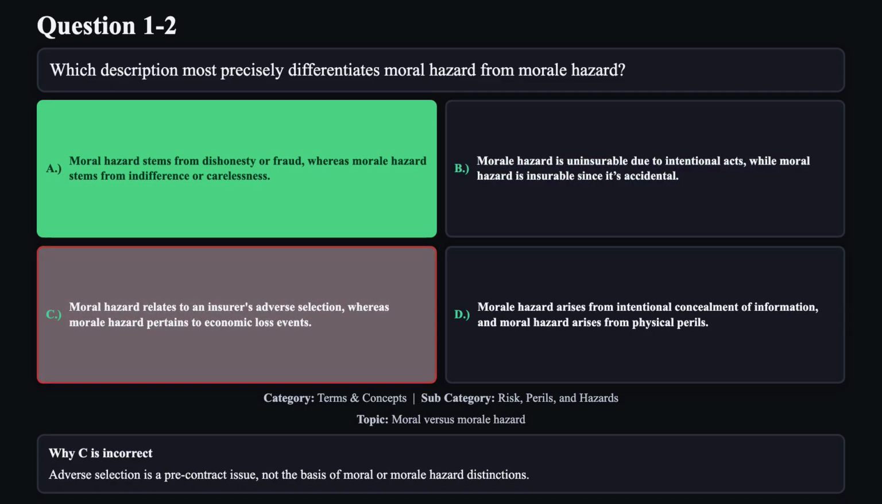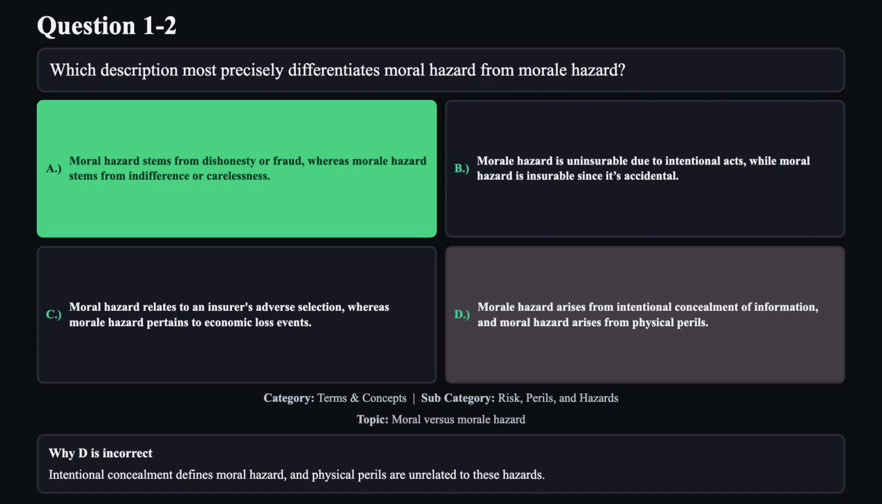Reason C is not correct. Adverse selection is a pre-contract issue, not the basis of moral or moral hazard distinctions. Reason D is not correct. Intentional concealment defines moral hazard, and physical perils are unrelated to these hazards.